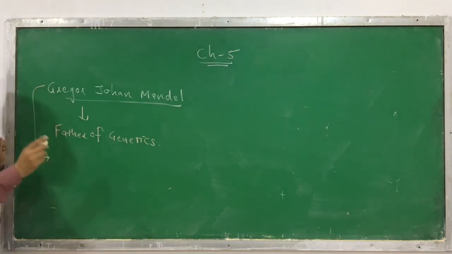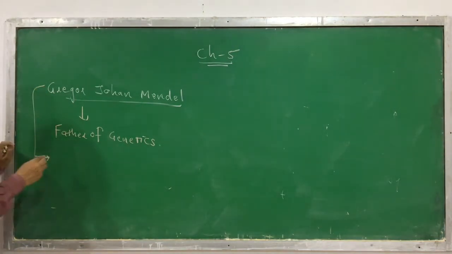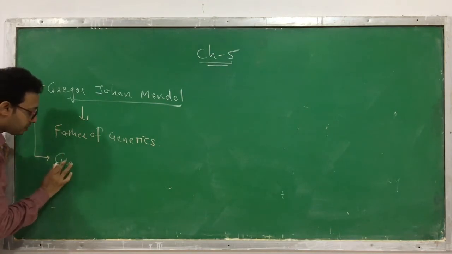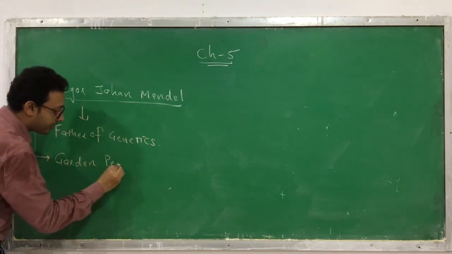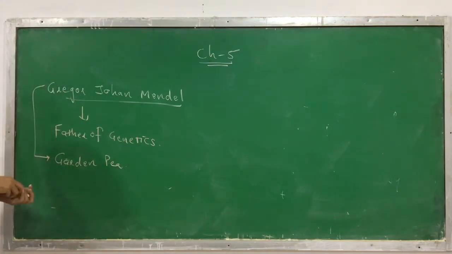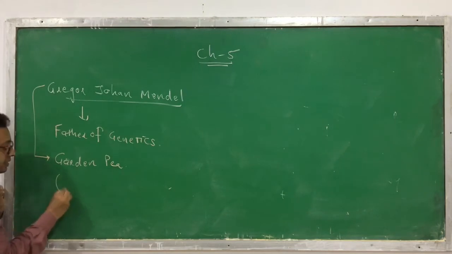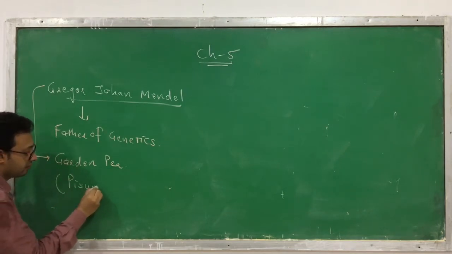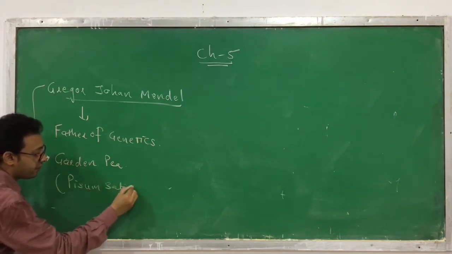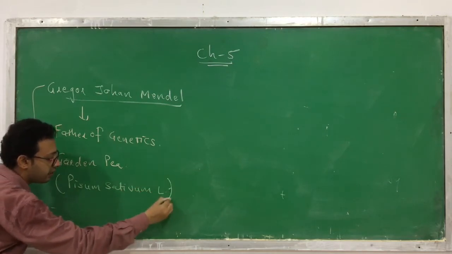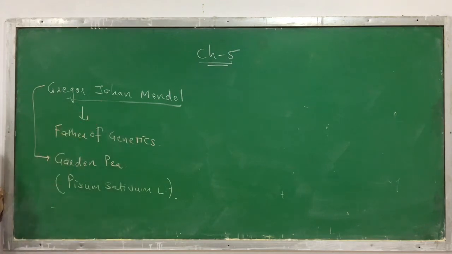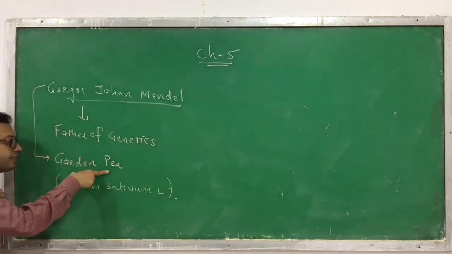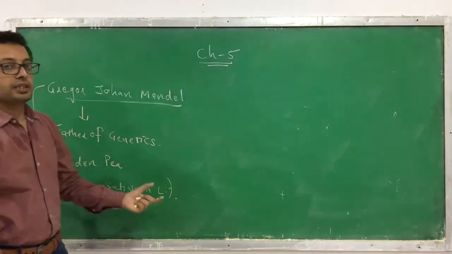Gregor Johann Mendel performed his experiments on a plant. Which plant? Garden pea. Scientifically, we call it Pisum sativum L. Mendel, famously known as Mendel, performed his experiments on the garden pea, Pisum sativum L.